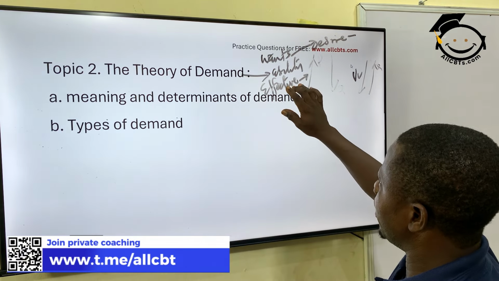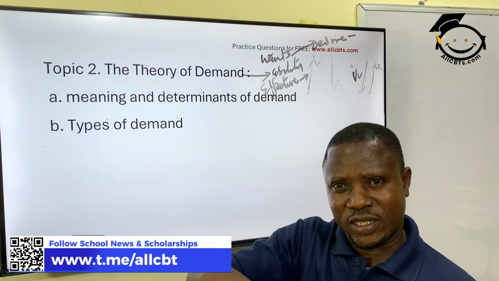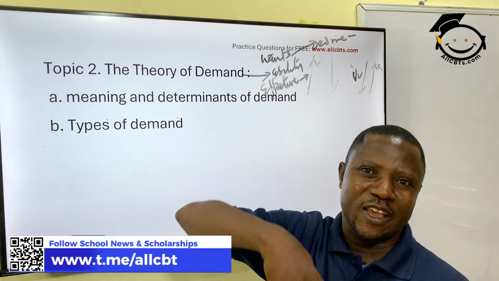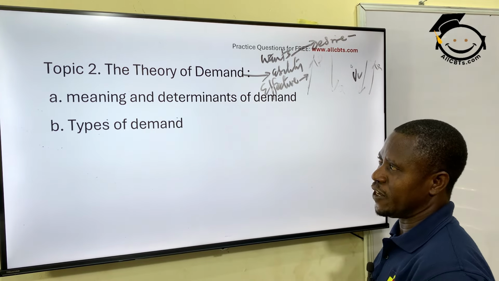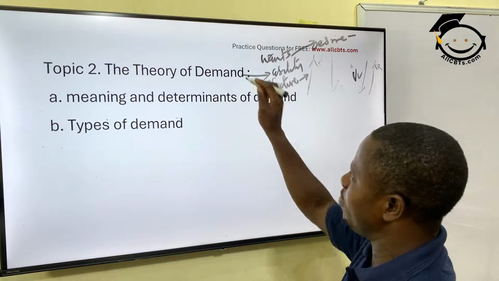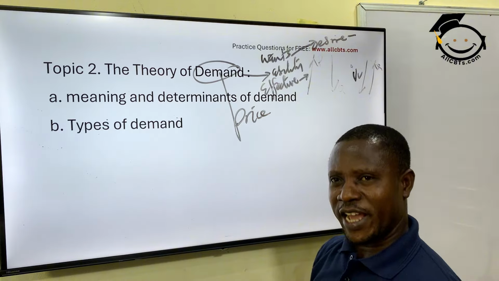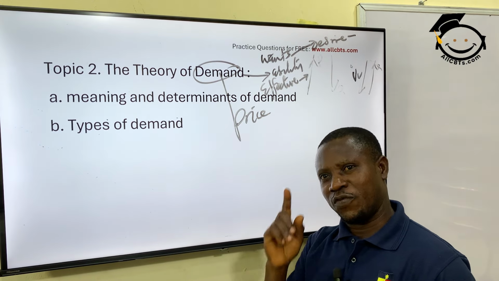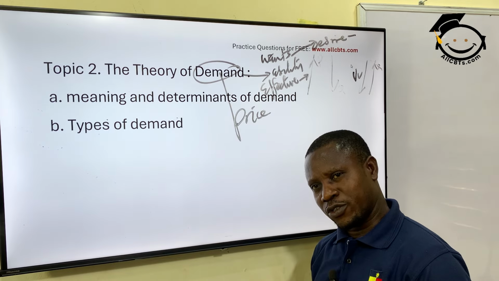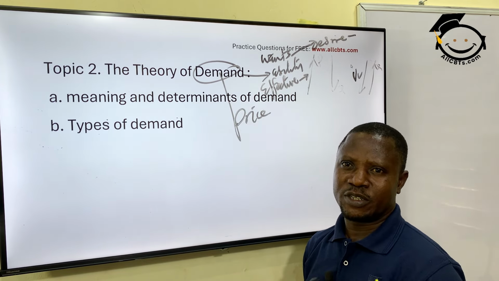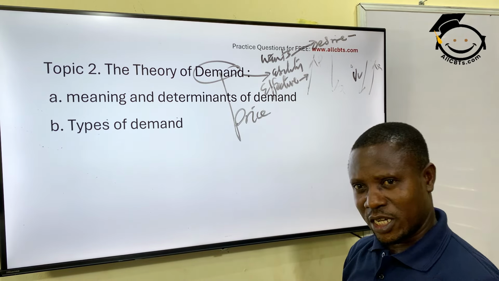So effective demand has to do with your ability to pay for what you want, what you desire, at the time you desire it. That's effective demand. The major factor that affects demand, from our explanation today, is the price. The price of a product is a major factor that affects the demand for that product. When the price goes up or comes down, it determines the quantity the consumer will buy. Who is demanding? The consumer.